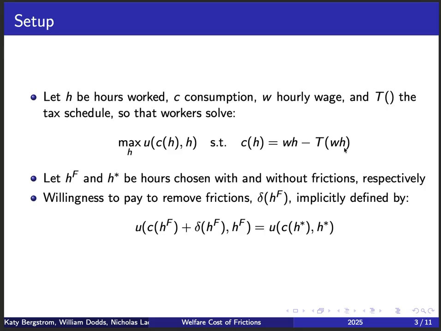This is going to allow us to define willingness to pay as the amount of money that we need to give to this individual in the world with frictions so that he becomes indifferent with respect to the world without frictions. Because consumption is the numeraire here, this delta, which is the variable measuring willingness to pay, is also going to be in dollars. It is exactly the amount of dollars you need to give to the individual under his equilibrium in the world with frictions to achieve the same utility he would achieve in the world without frictions.